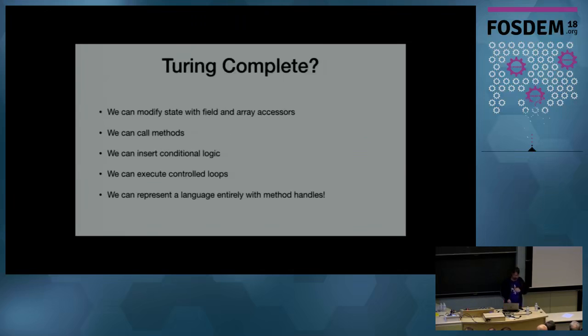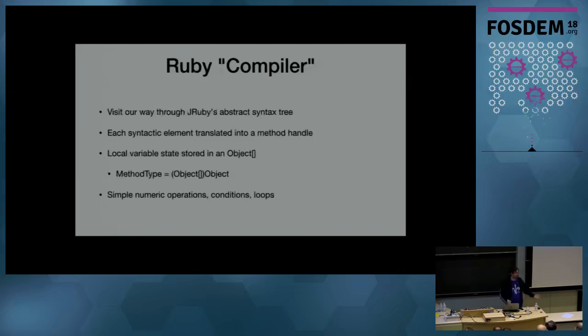Okay, so I said we're going to try and do something crazy with this. Now that we have loops as part of the method handle API, we've essentially created a Turing-complete set of IR, right? We can modify state, we can call functions, we can have conditions, we can do loops, we can represent a language. We can actually compile a language into method handles if we like. And so that's what I decided to try to do.